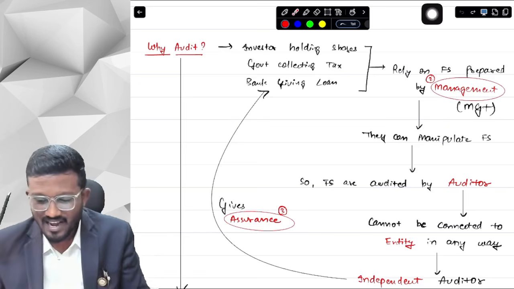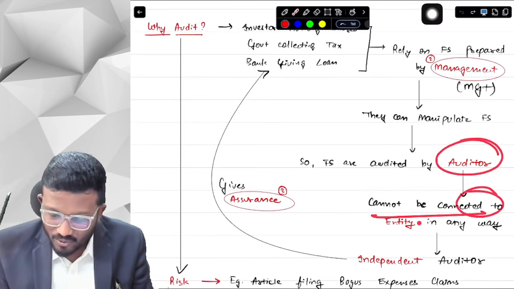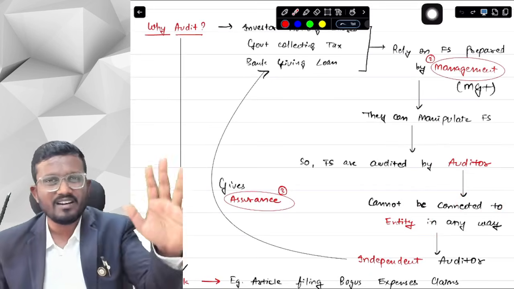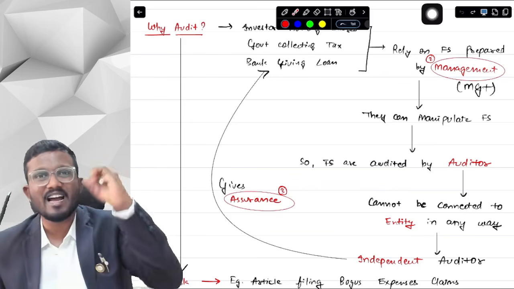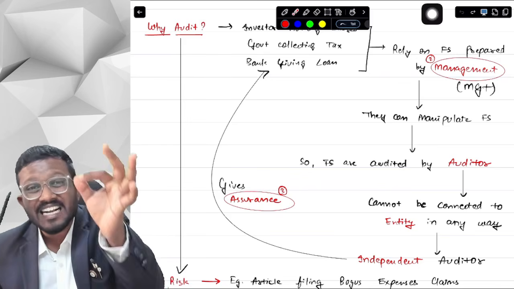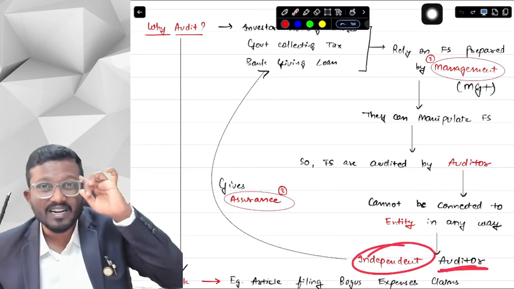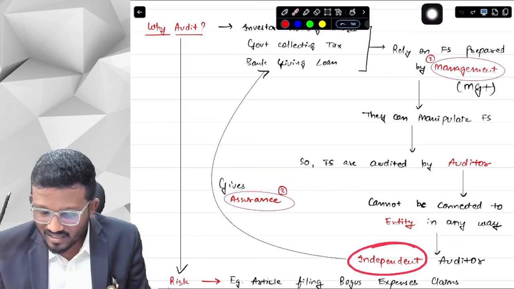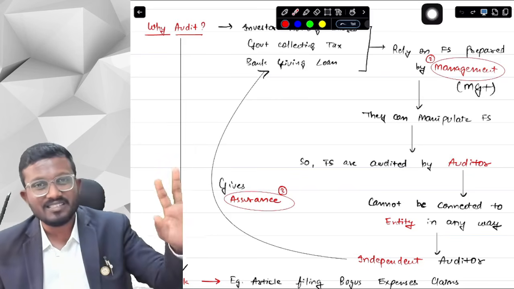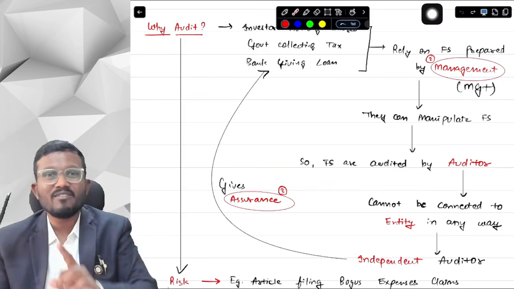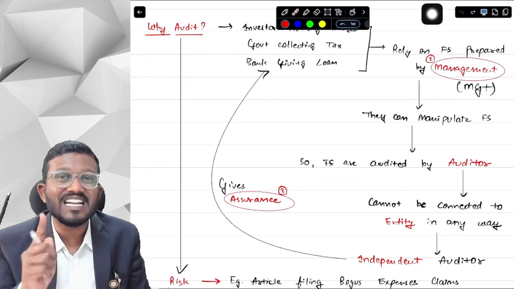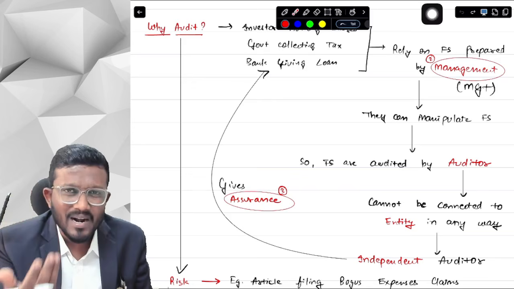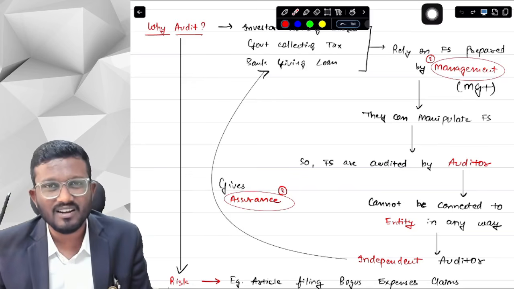So here it says that the auditor cannot be connected to the entity in any way, whether personal, financial or business. We cannot have any relationships with the entity. So the auditor should be independent. The word is what? Independent. Repeat with me: independent. Independent is the main word. The same way we do not care about misstatements but we care about material misstatements, we do not care about just any auditor, we care about an independent auditor. The auditor should be independent. What is independence and why independence? That we will definitely cover in detail in your syllabus.